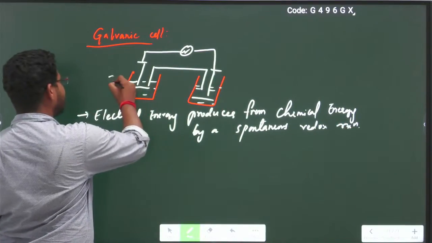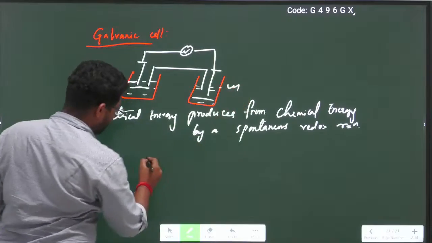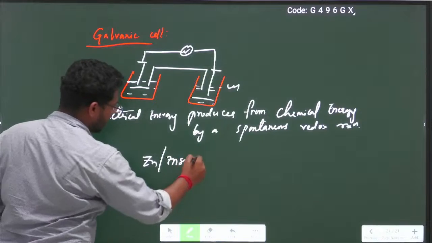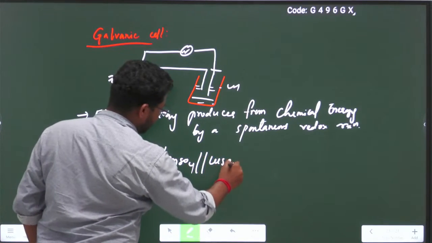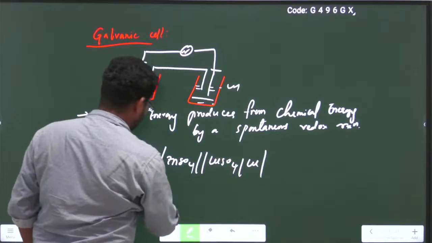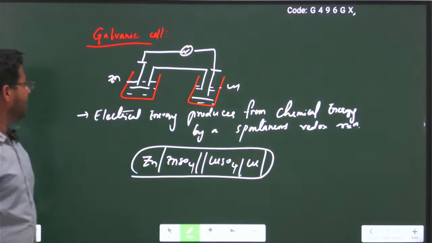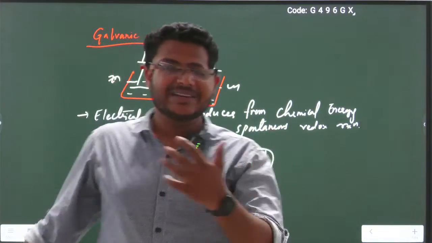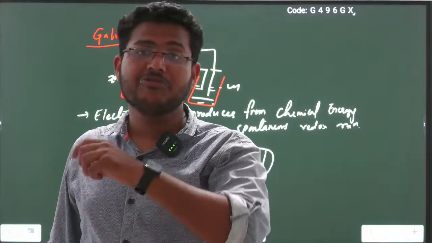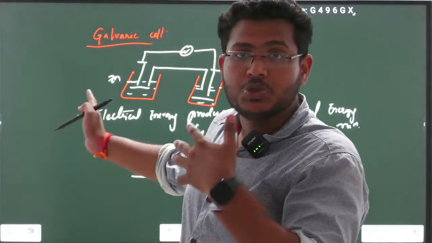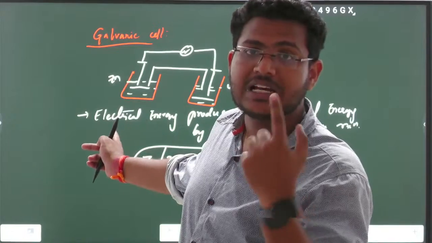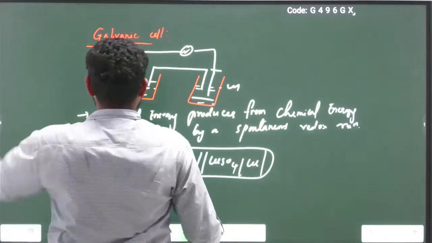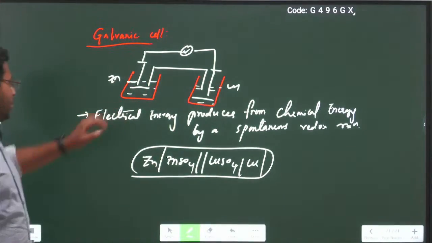For example, if there is zinc, and this is copper, it will look like this: Zinc, zinc sulfate, copper sulfate, Cu. So this is the electrochemical cell formula. A galvanic cell is also called a voltaic cell, in which it generates electrical energy from chemical energy due to a spontaneous redox reaction. If electrical energy is produced from chemical energy, that is called a galvanic cell. So this is what a galvanic cell is according to your syllabus.